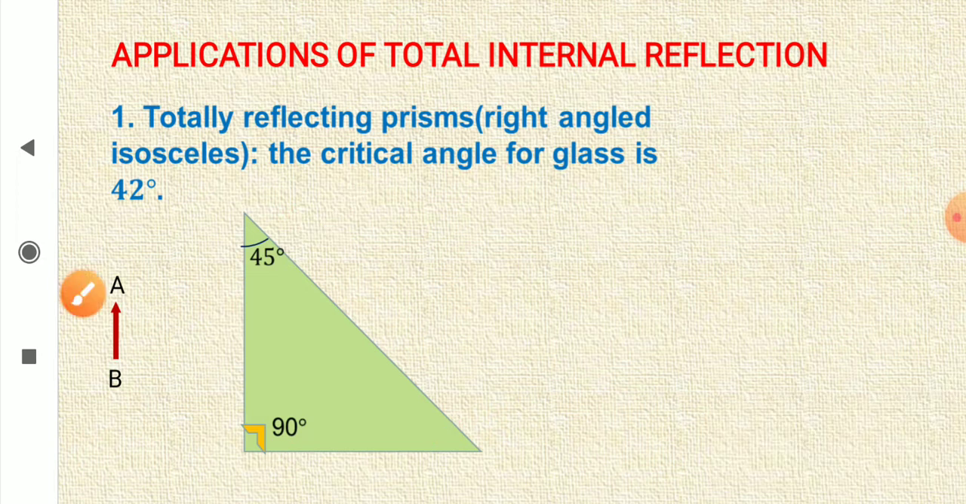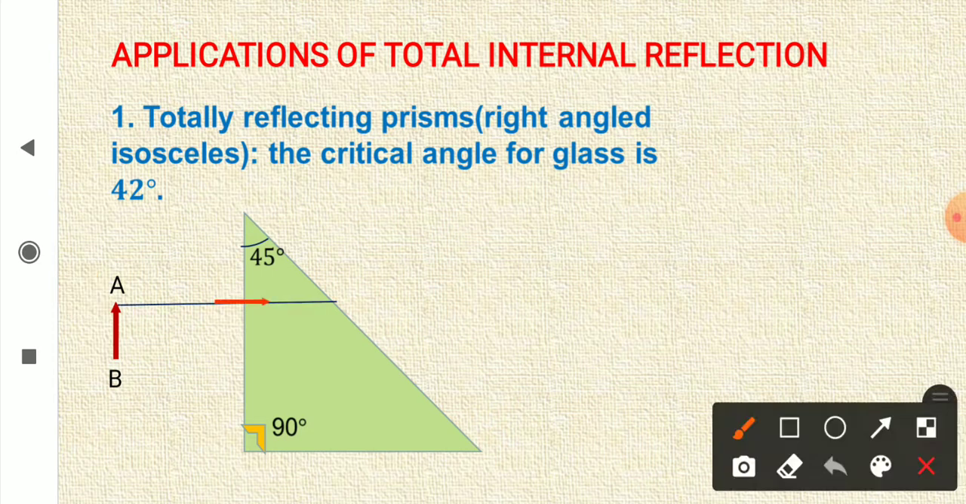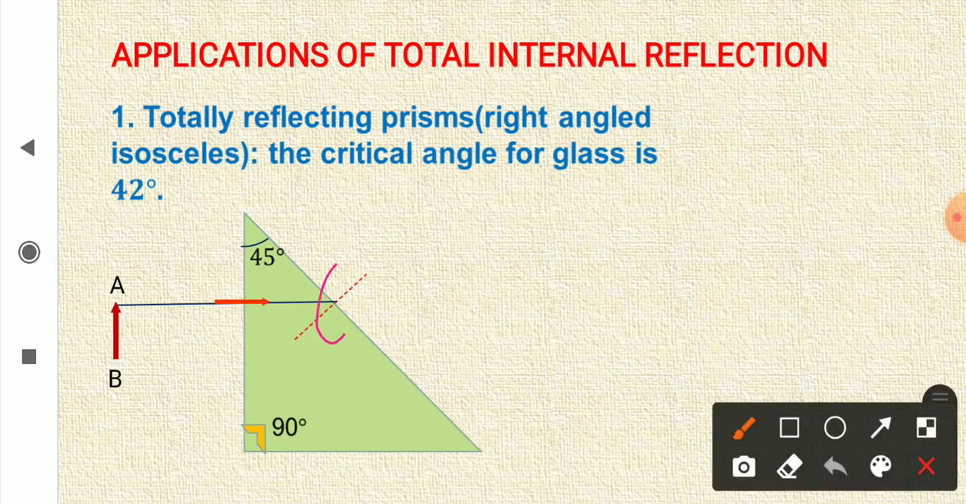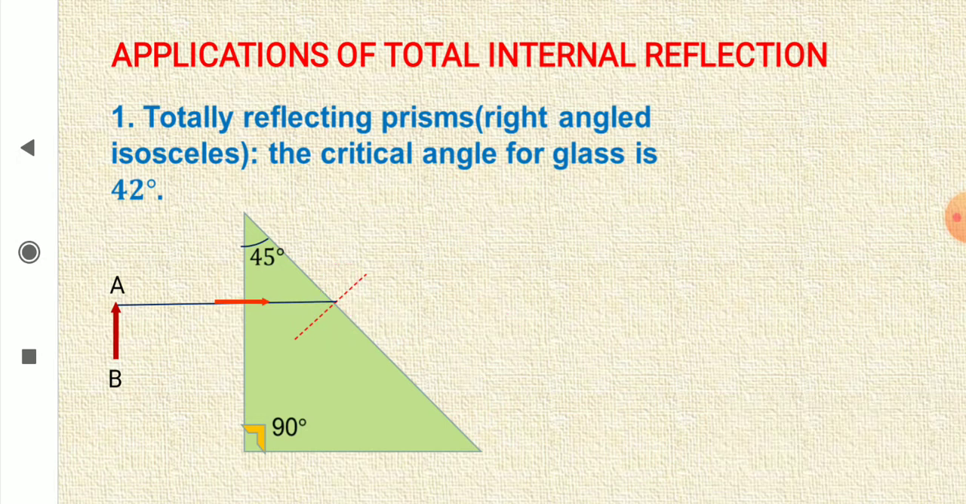An object AB is placed in front of it such that the light is incident on this face along the normal, and since it is coming along the normal, there will be no deviation at this point. The light will go straight without deviation. So now at this point, when the light has to go to the next medium, we have to check the angle of incidence.